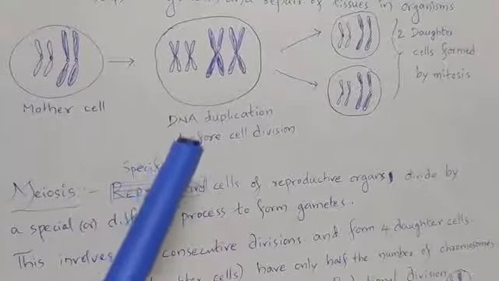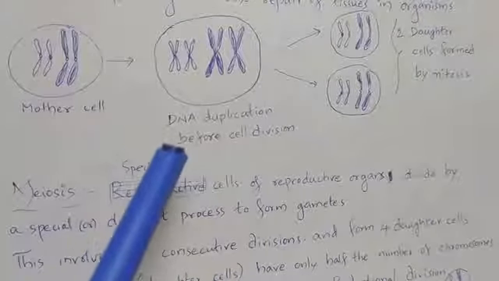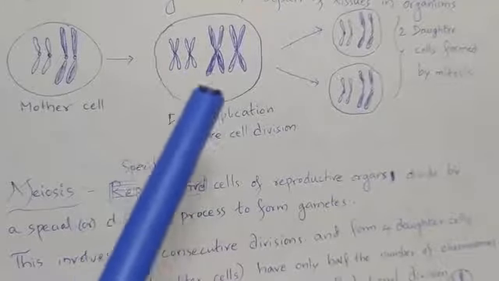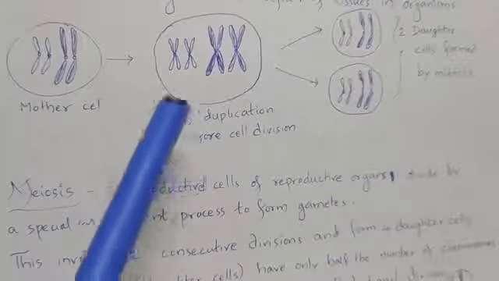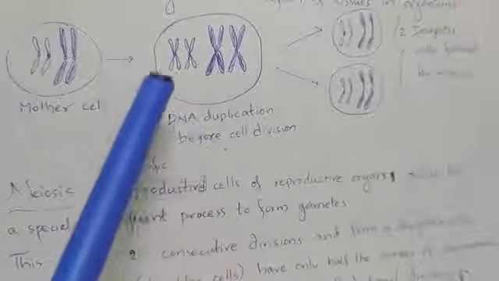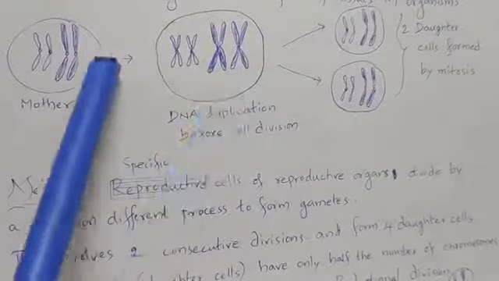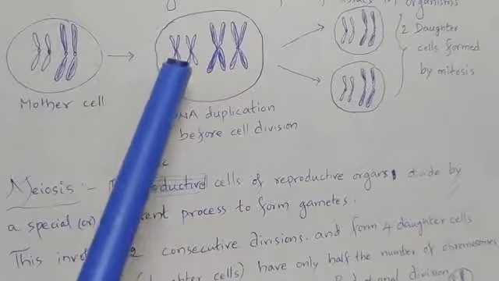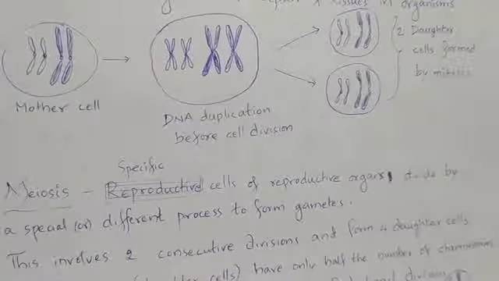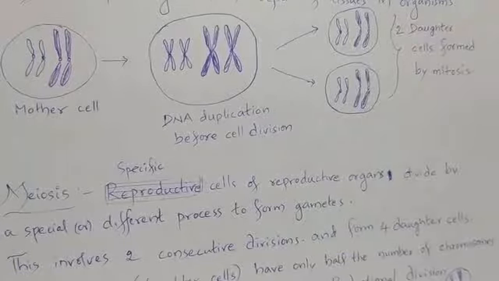Before undergoing any cell division, whether it is mitosis or meiosis, the genetic material, that is DNA, gets duplicated. So here the chromosome number remains the same, but the content in every chromosome gets doubled, right?